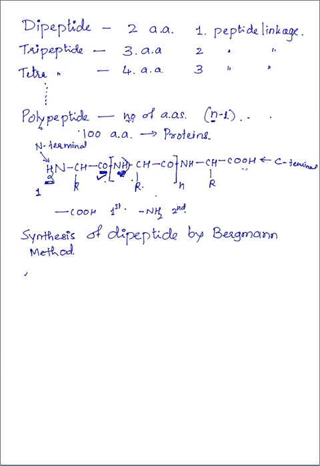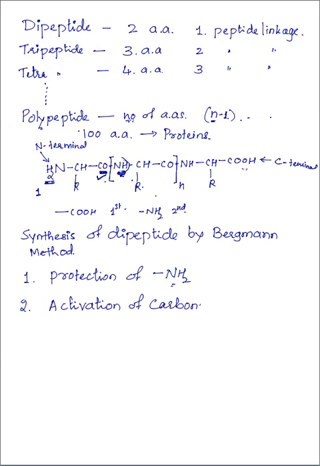So the first step is protection of the amine group. The first amino acid's amine group is protected. The second step is activation of the carbonyl group. Carbonyl group is the COOH group, so activation of this COOH group. The third point is formation of a peptide bond.